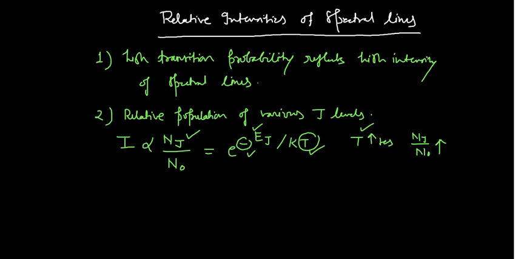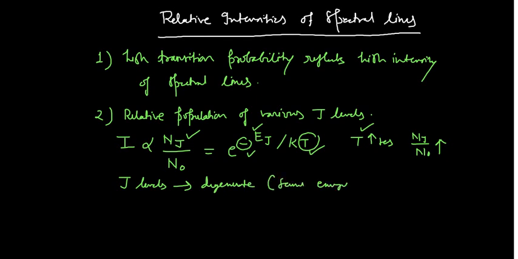Now another thing is very, very important: these rotational energy levels, these J levels, are degenerate. Degenerate means they have the same energy.